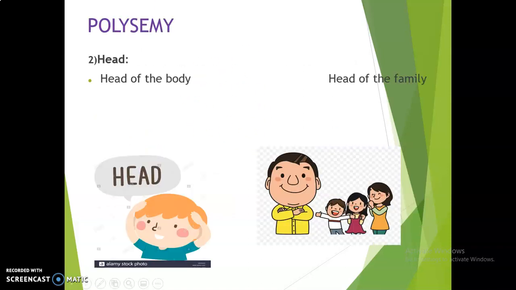The second example is head. Head represents the head of the body. That means it is a very important part of the body. Next, head of the family or head of an organization. That means that particular person is very important or plays a pivotal role in the organization. It represents the importance.